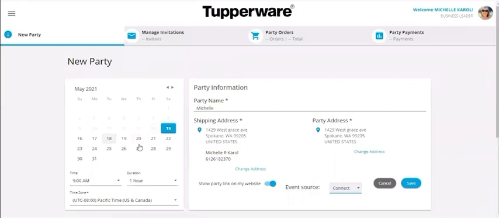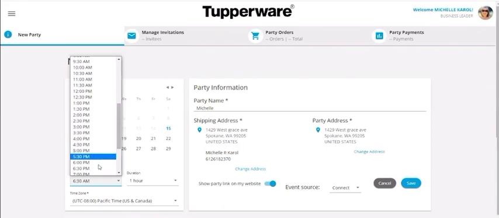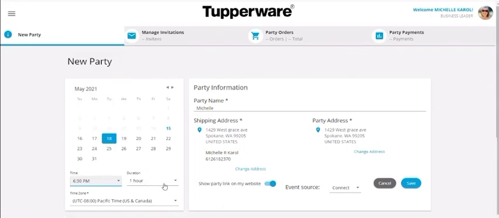Now, if you're doing a specific party on a specific day, like we are doing Zoom bingo on the 18th, it's at 6:30. Oh, not AM, it is PM. Here we go. And the class is going to last about an hour, our party. Now you could do 2 hours, 3 hours, 4 hours. This is more for your personal use and Tupperware, just to kind of see when are most people partying, what days of the week, that type of stuff. Your party isn't going to close after an hour, so don't worry about that.